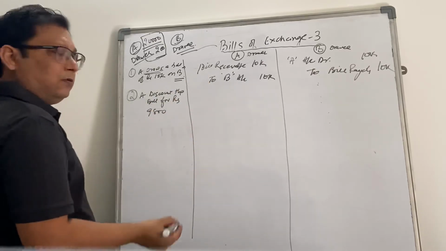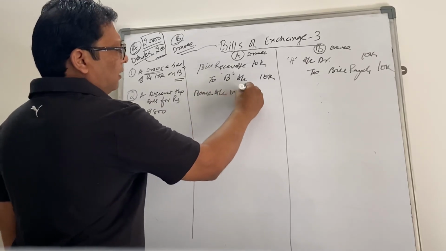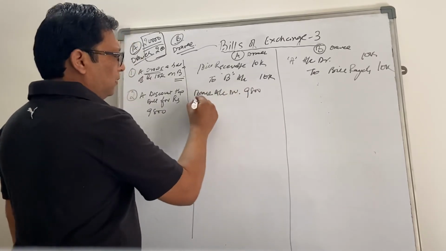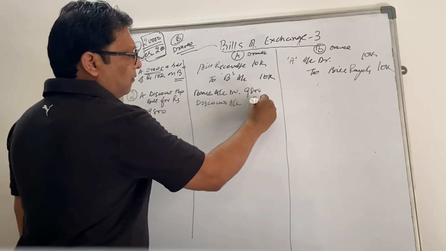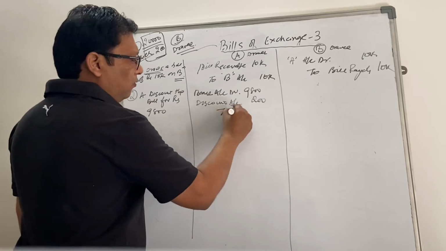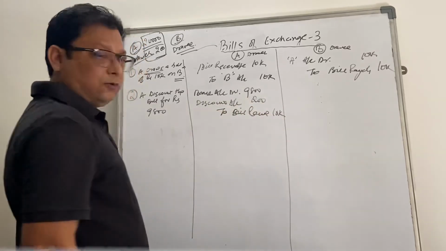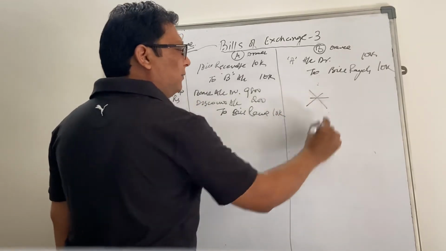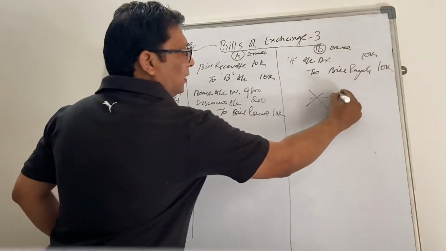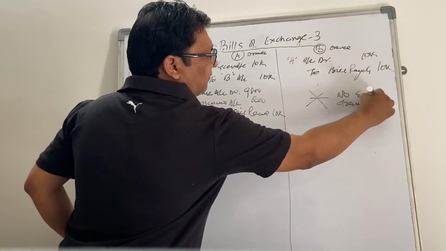Okay. So second, A discounts the bill for, say, rupees 9,800. Now A will discount the bill. So bank account debit 9,800, discount account 200, and to bills receivable 10,000. But for the discounting, there will be no entry in the books of B, the drawee.